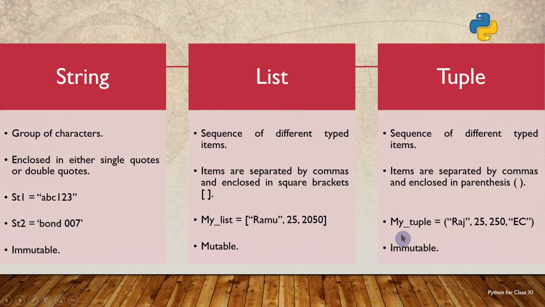So we can conclude that there are 3 different types of sequences in Python. Those are strings, lists and tuples, where strings and tuples are immutable objects and lists are mutable objects. A string is a group of characters which can be enclosed either in double quotes or in single quotes. Lists and tuples are sequences of different typed items, enclosed in square brackets if it is a list, and in parentheses if it is a tuple.